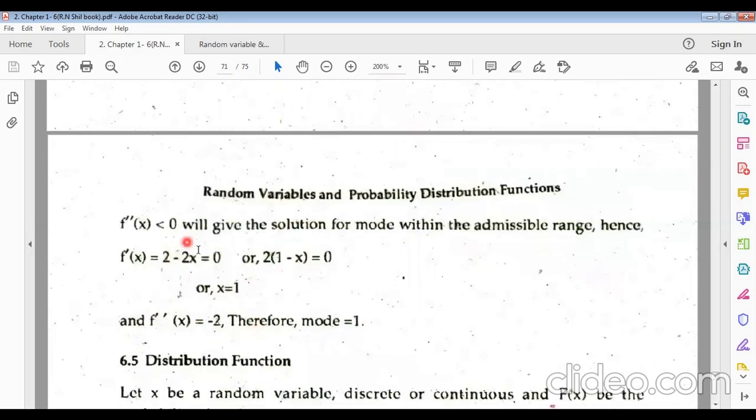Now if we take the double differentiation, f double dash is 0 for the 2, and minus twice x gives only minus 2. So the double differentiation gives a negative value. Negative means it has a maximum value; negative means maximum and positive means minimum. f double dash x equals minus 2. Therefore the mode equals 1, because x equals 1.